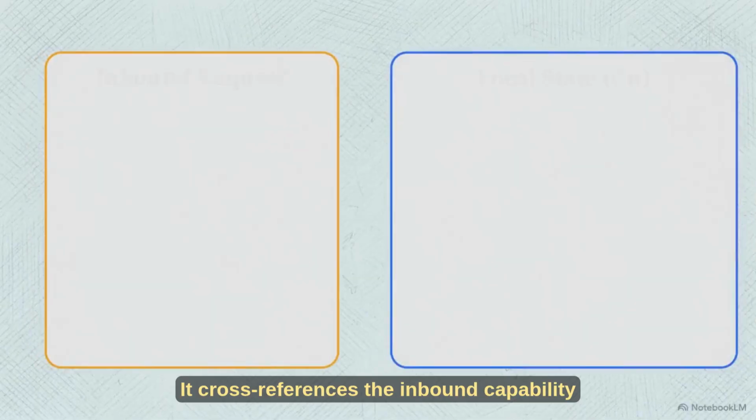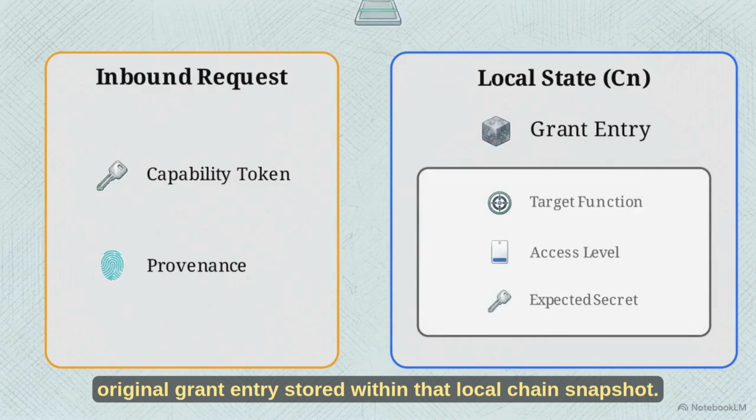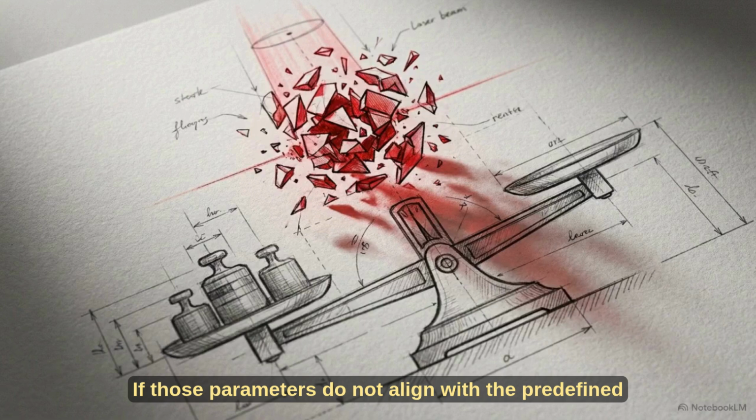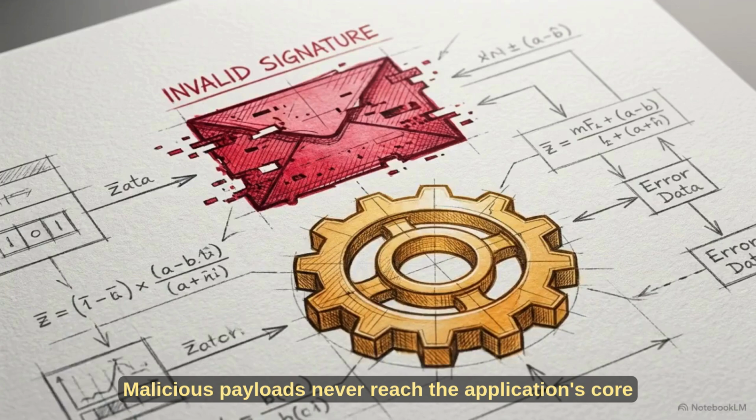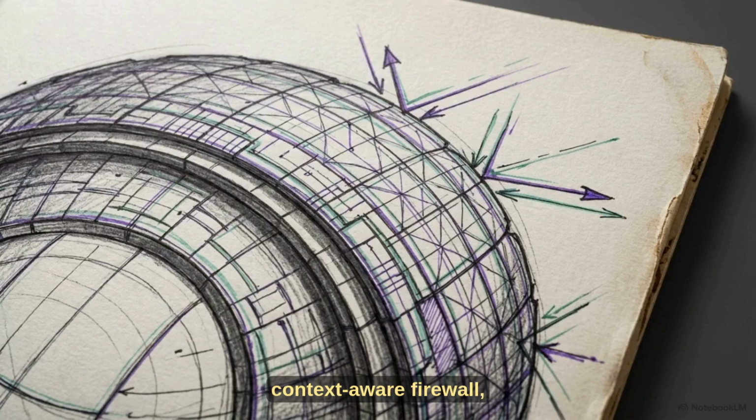It cross-references the inbound capability token and the caller's provenance against the original grant entry stored within that local chain snapshot. If those parameters do not align with the predefined rules, the conductor immediately drops the call. Malicious payloads never reach the application's core logic. The transport layer itself functions as a context-aware firewall, dropping requests before the zome code ever executes.